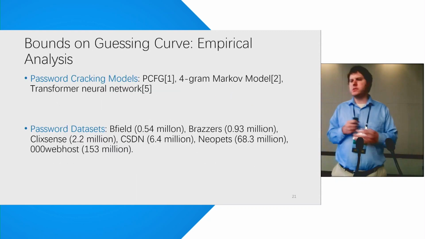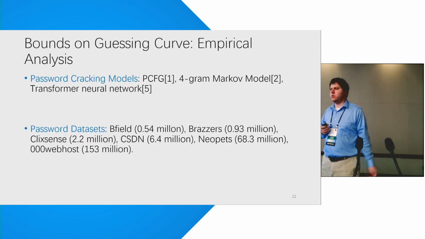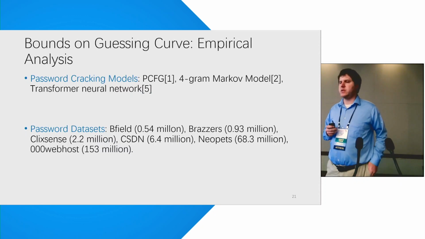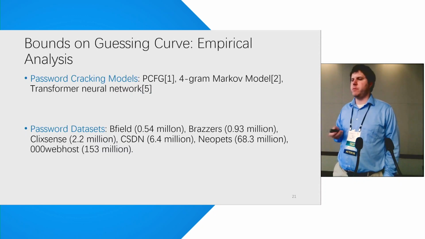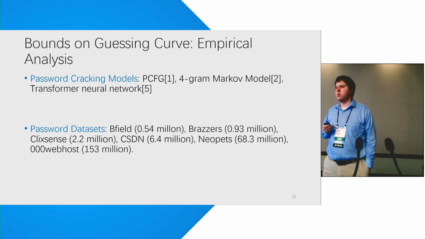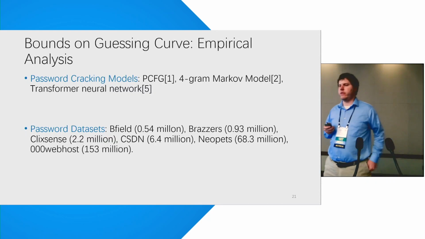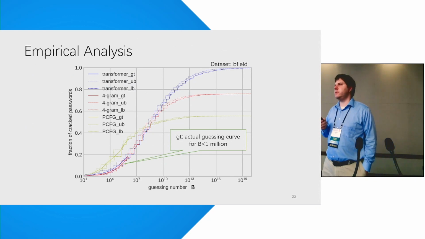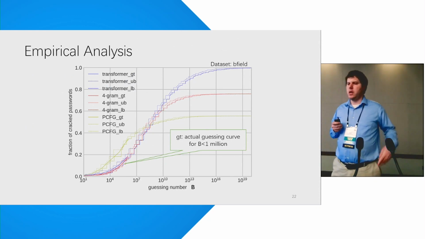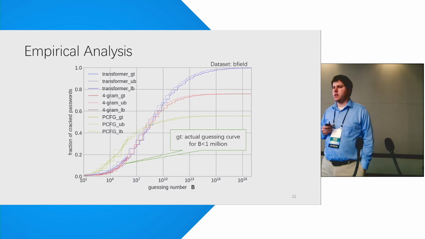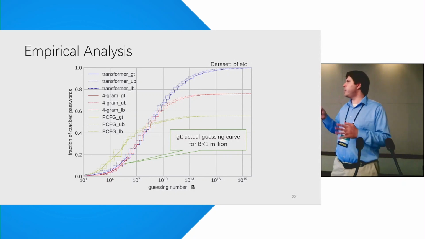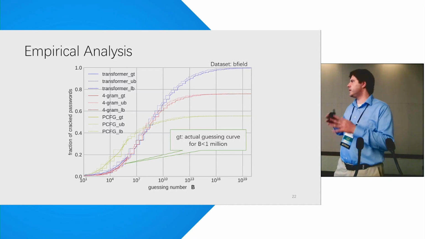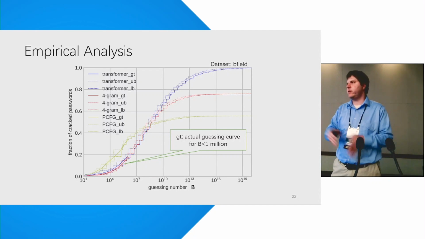Okay, so we did some empirical analysis using our tool. We considered several password cracking models: PCFG, 4-gram Markov models, transformer neural networks, and several different password data sets. I only have time to show you one or two of those experiments. Here we're looking at the upper and lower bounds for 3 models. And you can see the upper and lower bounds are actually fairly close, even as the guessing budget ranges from very small to very large.